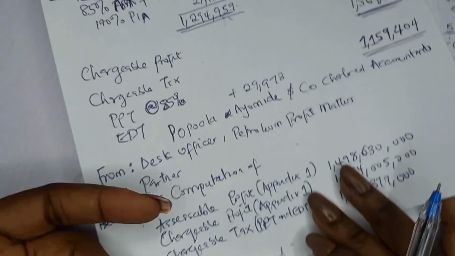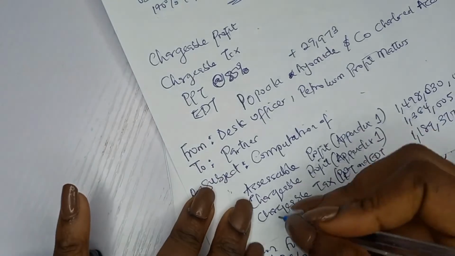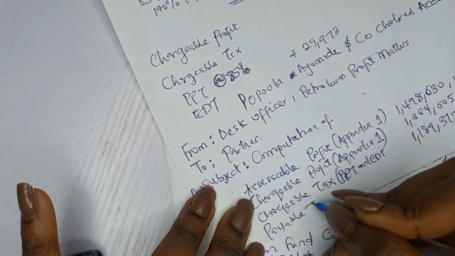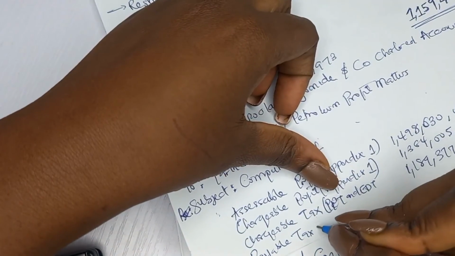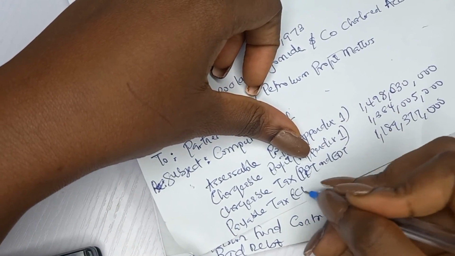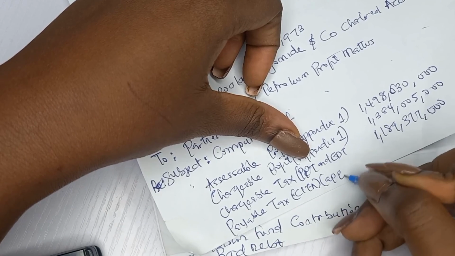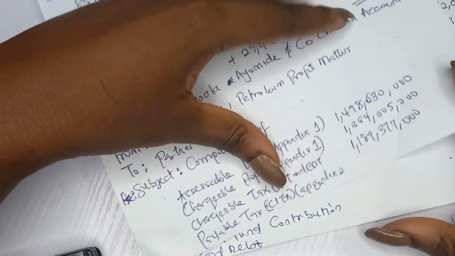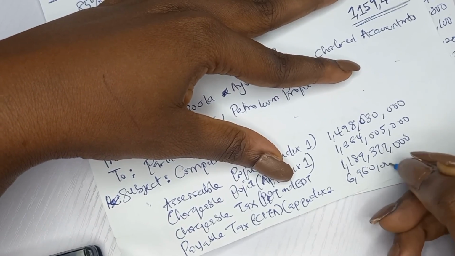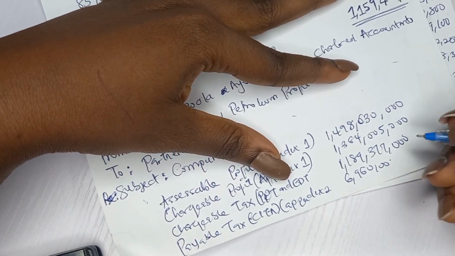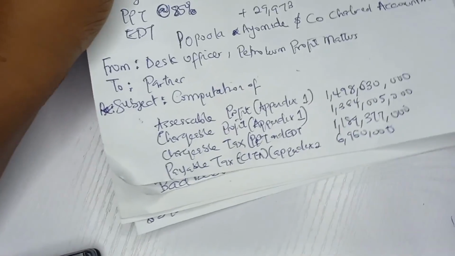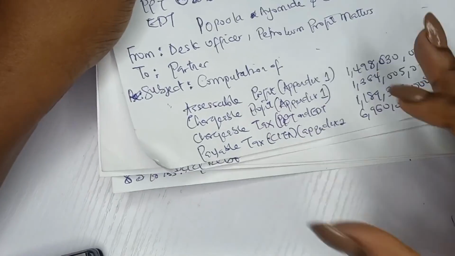Okay, company income tax payable, that was your appendix 2. Is how much? 6,960,000. Right, so that's all on your report, and you say what? You put your name and then you sign.